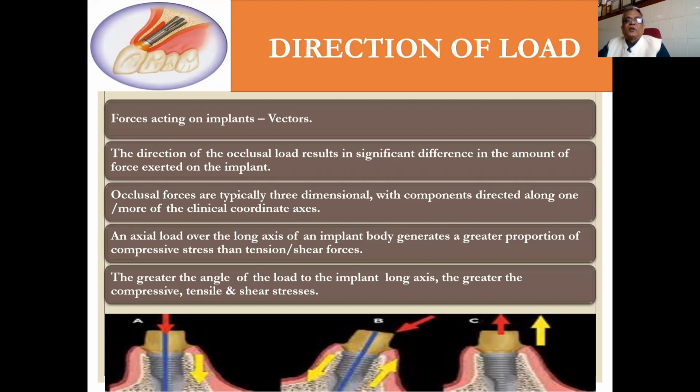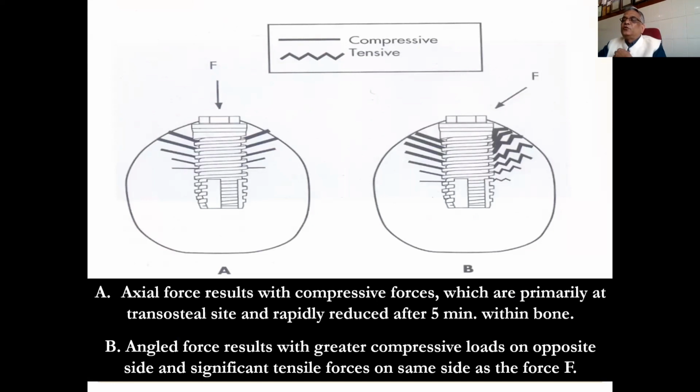An axial load over the long axis of the implant body generates a greater proportion of compressive stress than tension and shear stress. The greater the angle of the load to the implant long axis, the greater the compressive, tensile, and shear stress. You can see here pictures A and B. Axial force results in compressive forces, which are primarily at the transosteal site and rapidly reduce within bone. While angled force results in greater compressive loads on the opposite side and significant tensile forces on the same side as the force F.